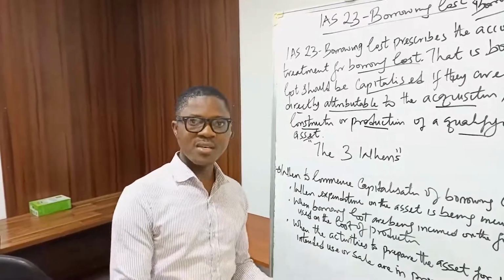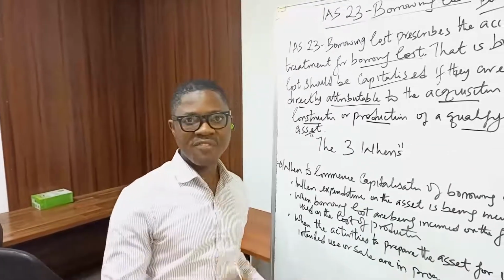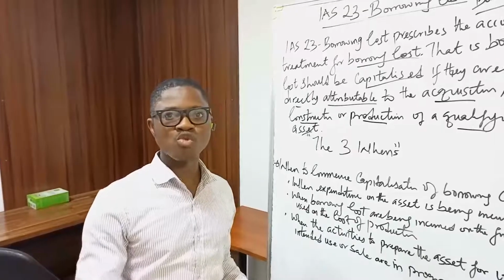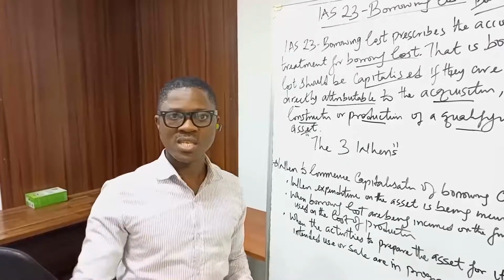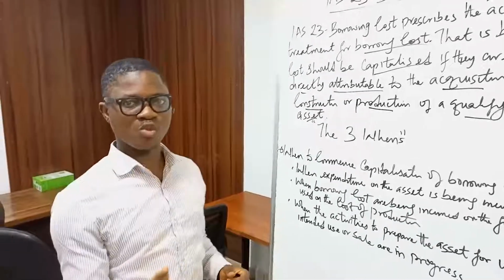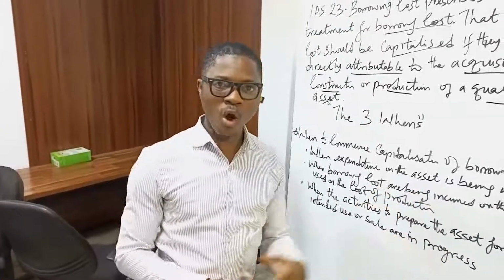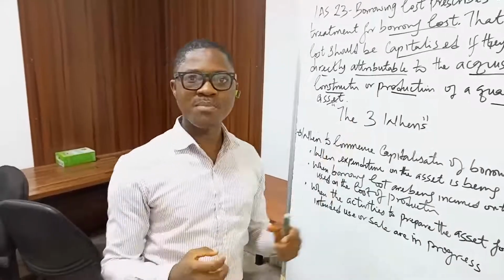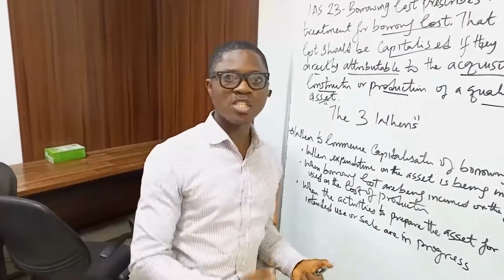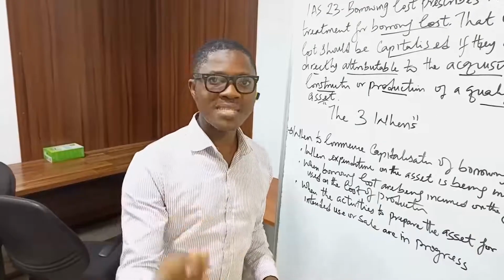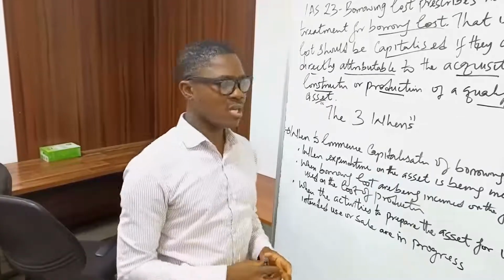Now, naturally, finance cost is usually expensed in profit or loss. But the caveat here is, if the finance cost is directly attributable to the construction, production, or acquisition of an asset, it should be capitalized. What does capitalization mean? Recall that an expense can be treated in two ways. An expense can either be expensed into the profit or loss account, or debited to profit or loss account, or capitalized. So capitalization here simply means that instead of expensing such borrowing cost in the profit or loss account, it will be added to the cost of the asset to be recognized in the statement of financial position.